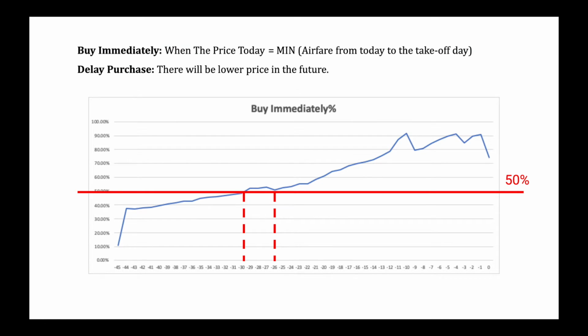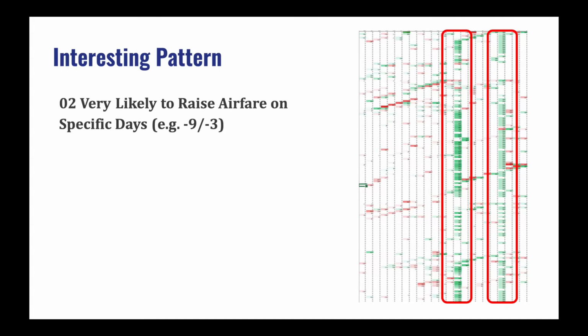To better support this argument, using all the data in 2017, we find out that if a person decides to buy an air ticket 30 days before the takeoff day or earlier, there will be a possibility of more than 50% that he or she has a chance to catch a lower price in later periods.